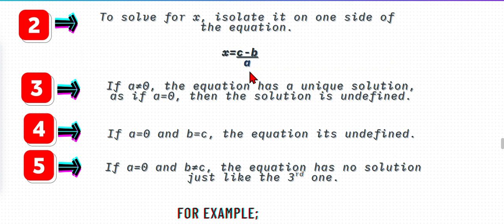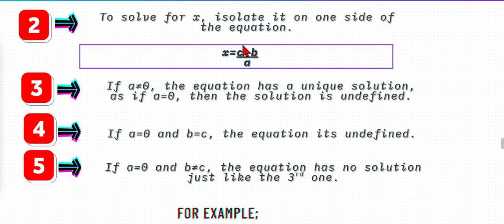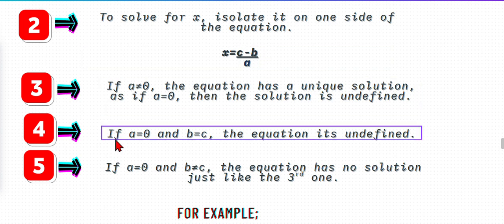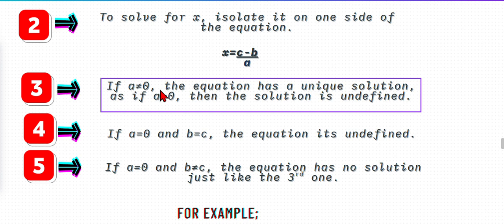See, a is equal to 0, and here c is equal to b, means c minus b is also 0. 0 by 0 is undefined, infinity solutions, right?